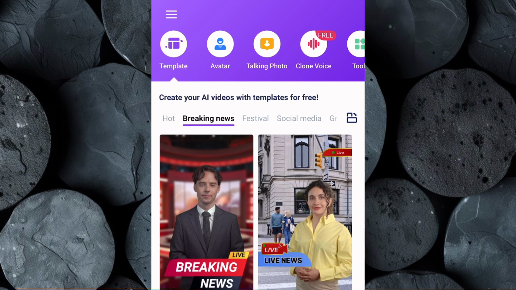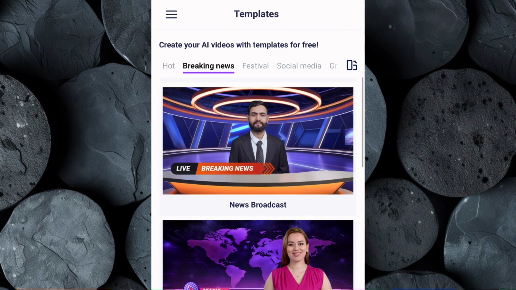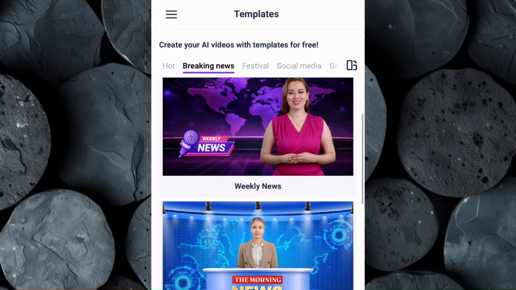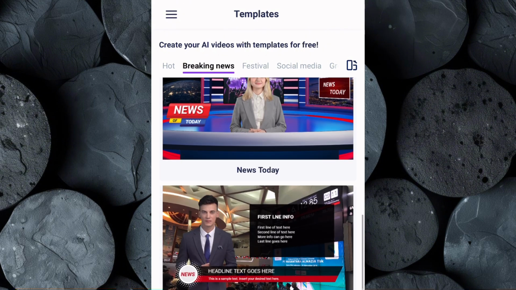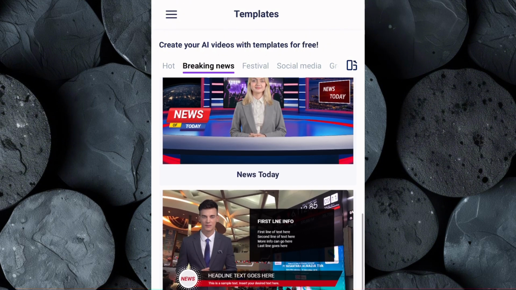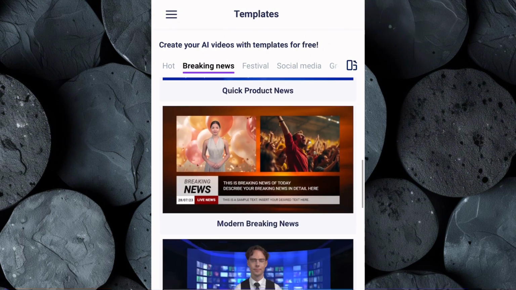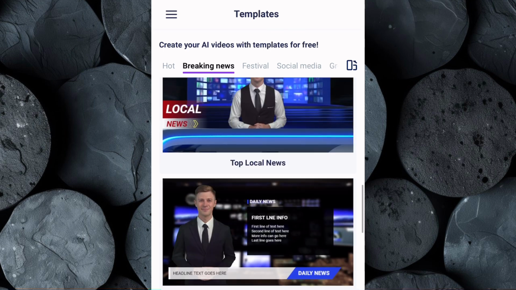Click on the Breaking News category. Here you'll find varieties of pre-designed avatars designed to look like real news anchors. You'll see options for both male and female presenters, each with their own unique style and personality. Take your time to browse through the options.